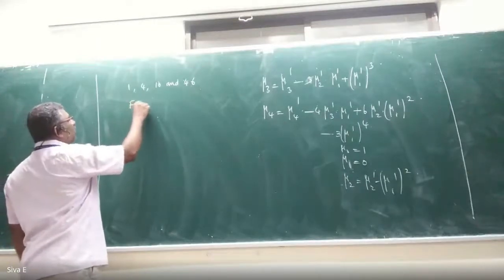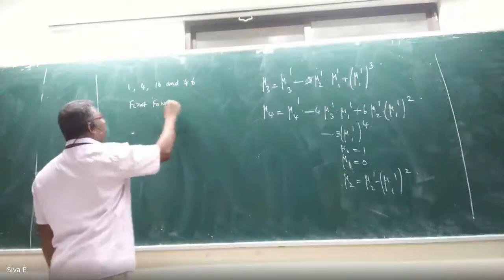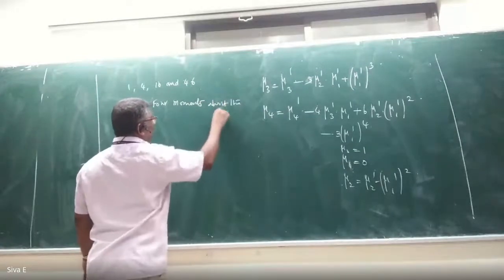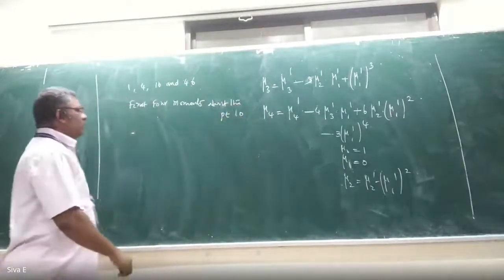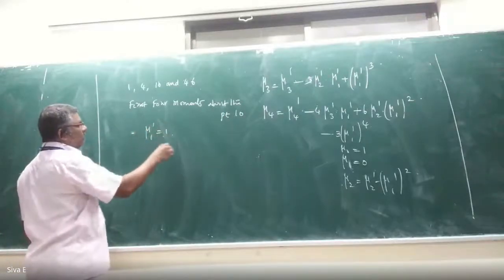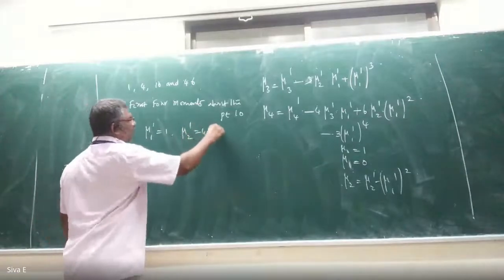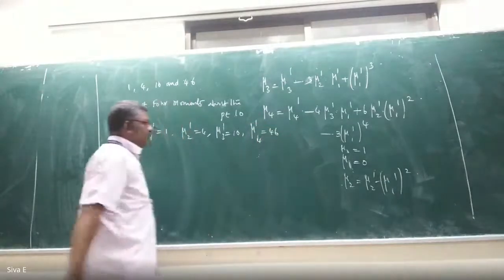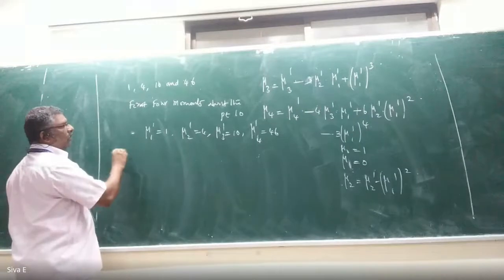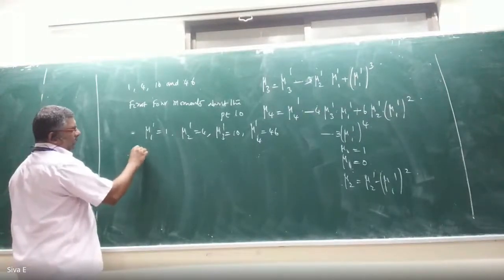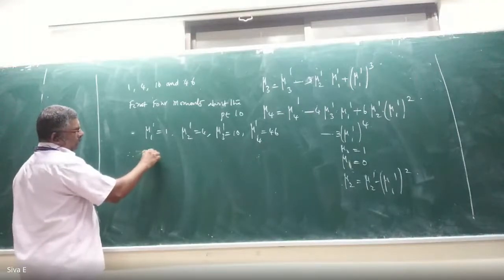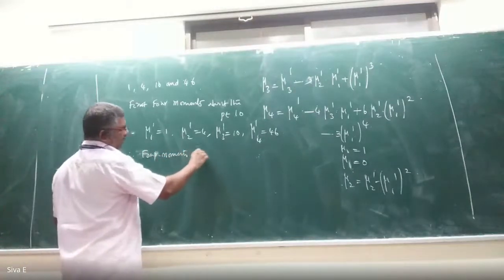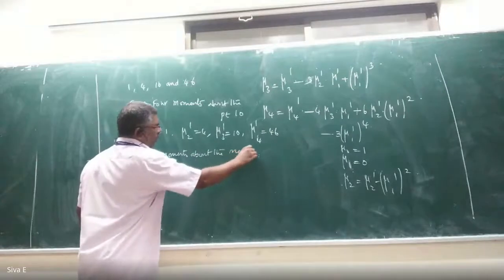First four moments, write the answer for this. First four moments about the point 10: mu1 dash equal to 1, mu2 dash 4, mu3 dash 10, mu4 dash 46. Therefore, four moments about the mean.